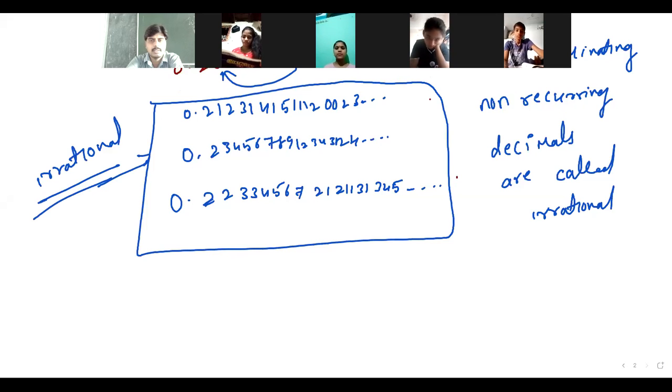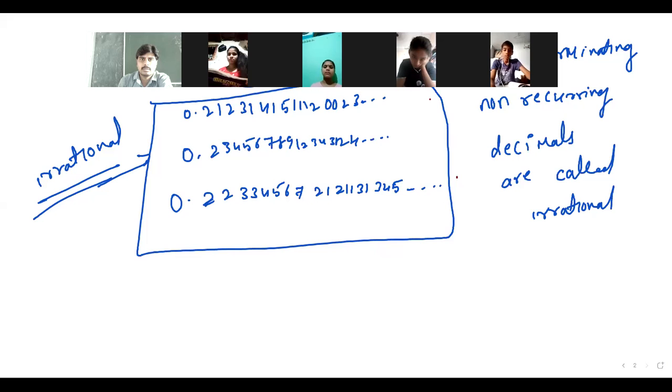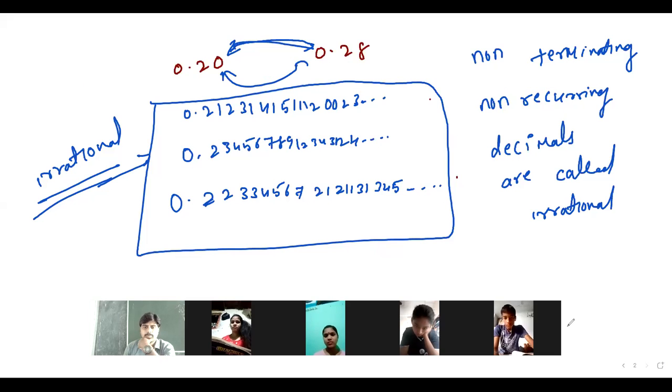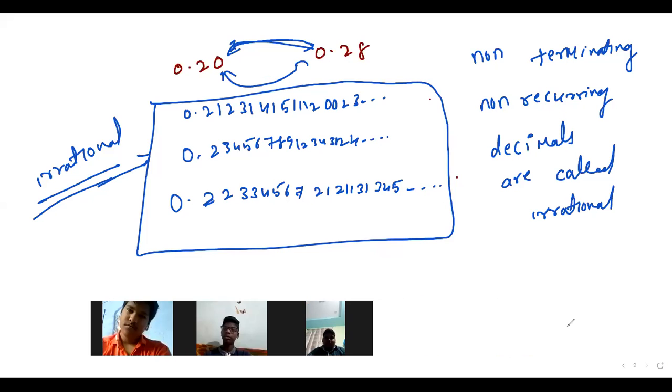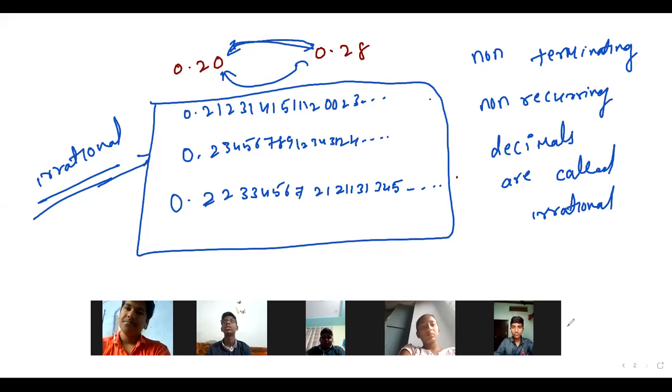Any doubts in this? So first of all, we have to convert the given rational number into a decimal form.